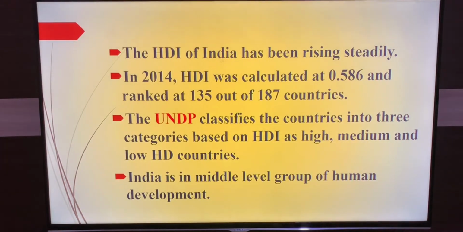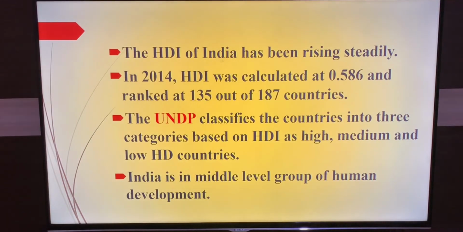Each year when we measure the Human Development Index, India has shown a rise in it.